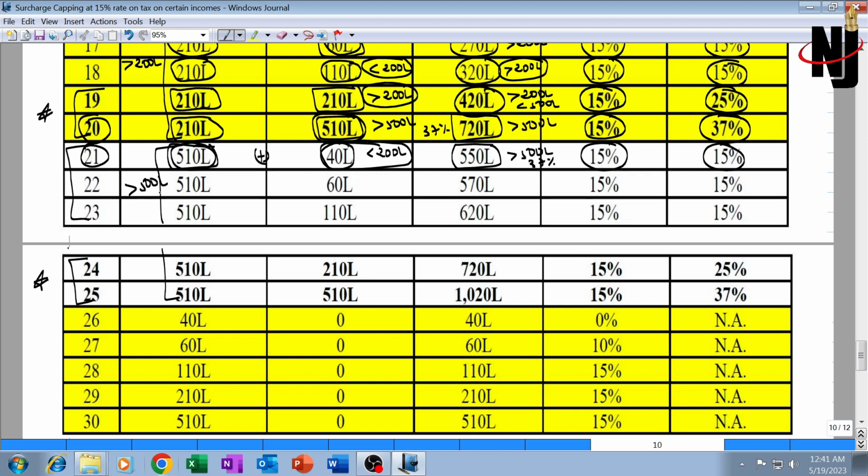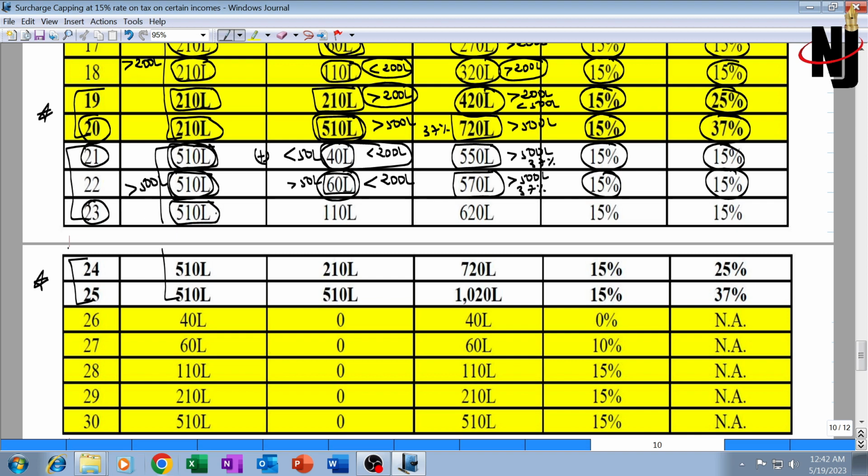Next, illustration 22. Special income is 510 lakh, other income is 60 lakh, that is more than 50 lakh. Earlier it was less than 50 lakh, now it is more than 50 lakh but up to 100 lakh. It is definitely less than 2 crore. Total income is more than 5 crore, therefore it should attract a surcharge rate of 37% in general, but the surcharge rate on tax on 60 lakh will be 15% and the surcharge rate on tax on 510 will also be 15%. Are you understanding?